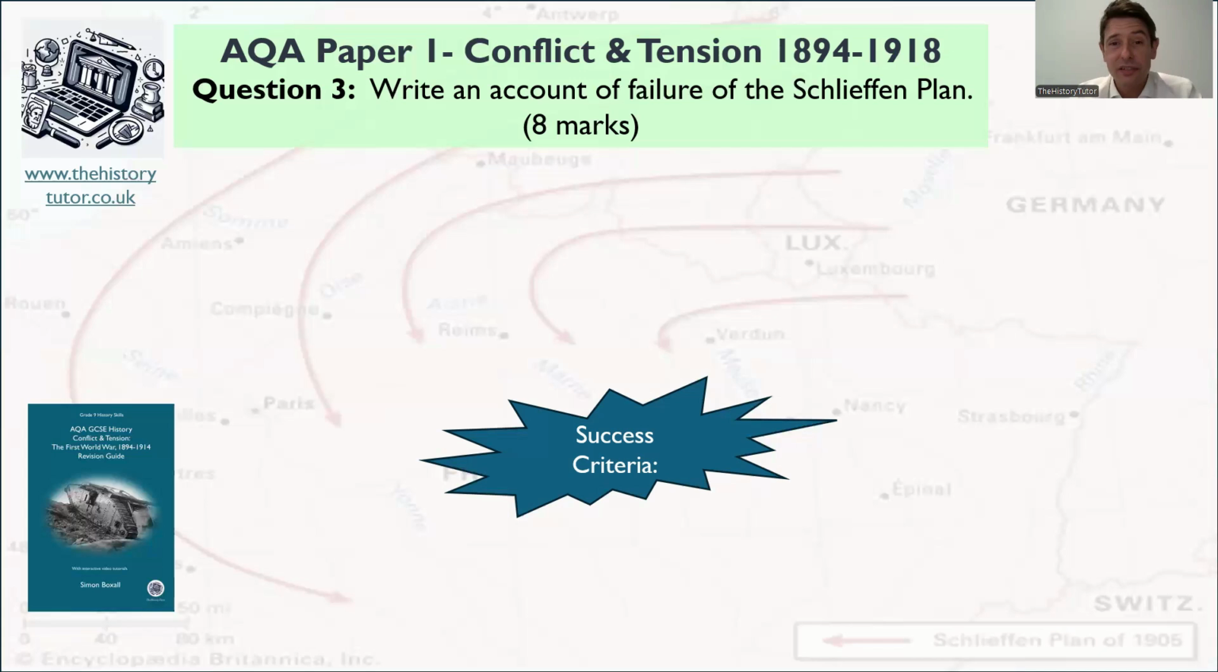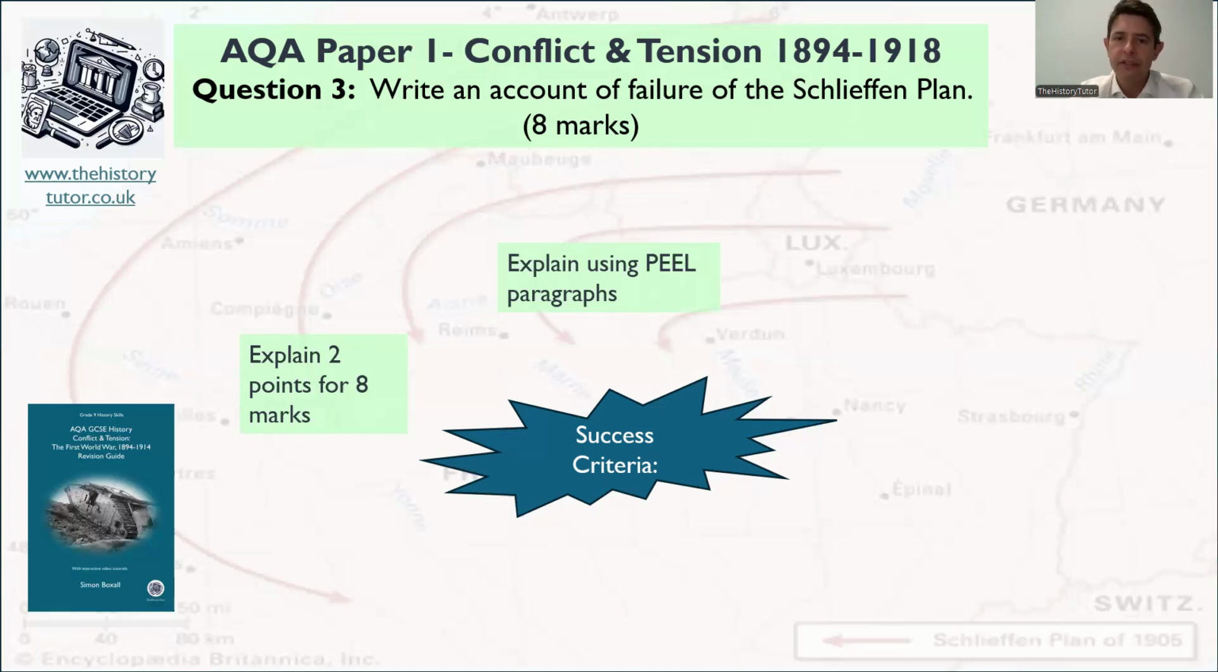Okay, got some ideas. So firstly, just a reminder then, obviously, the writing account question, really, you need to be thinking it's an explain question. So you need to explain 2 points for 8 marks. We still use our PEEL paragraphs: point, evidence, explain, link. I'll explain the link to you as we go through. And what we can do is ignore the write account phrase and just do explain. So the example is a part of the Schlieffen plan, and the explanation is the consequence of that event.